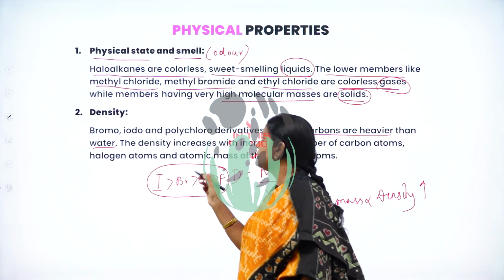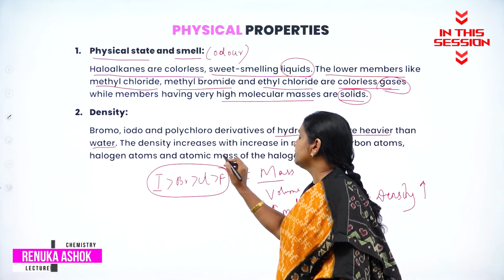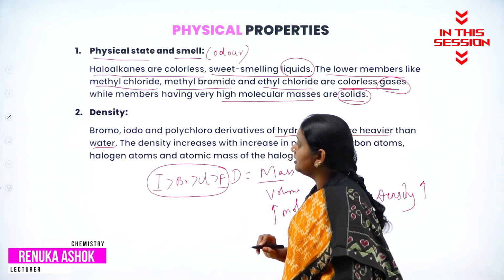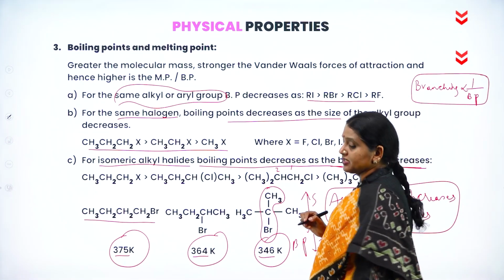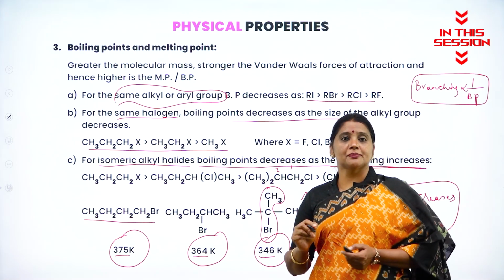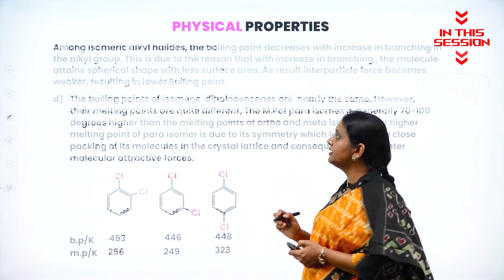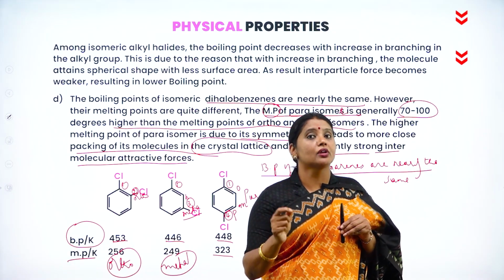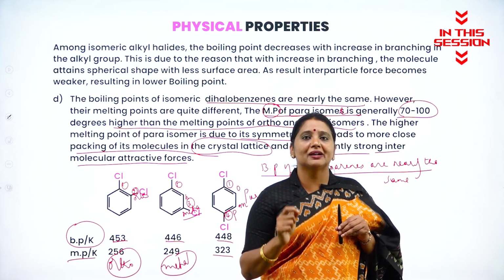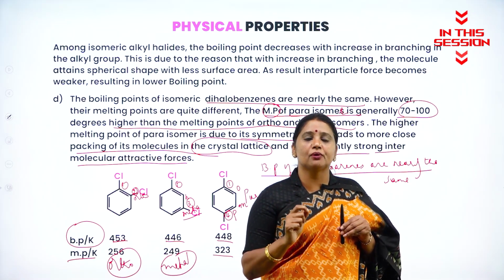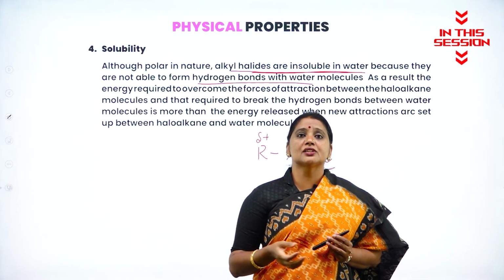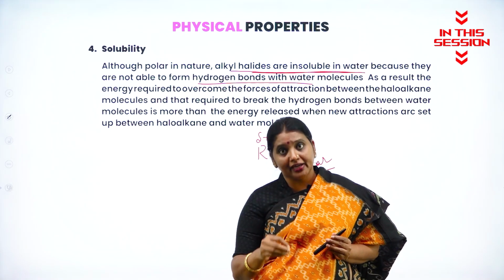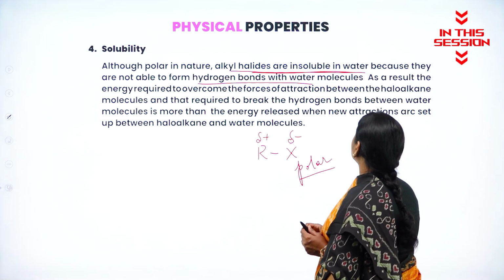Alkyl iodides are denser than alkyl bromides, which are denser than alkyl chlorides, which are denser than alkyl fluorides. Branching is inversely proportional to boiling point. As branching increases, the boiling point decreases. Para isomers have a melting point 70 to 100 degrees higher than ortho and meta. Polar compounds are completely soluble in water. But alkyl halides, although they are polar in nature, are insoluble in water.